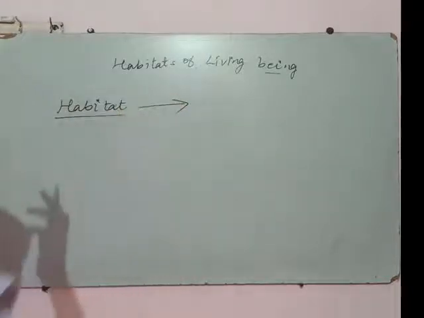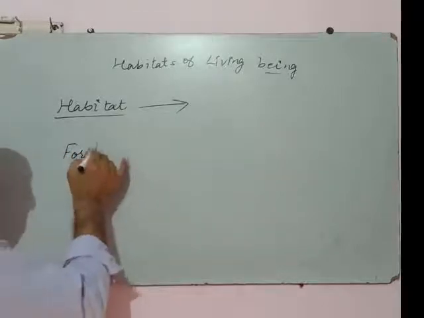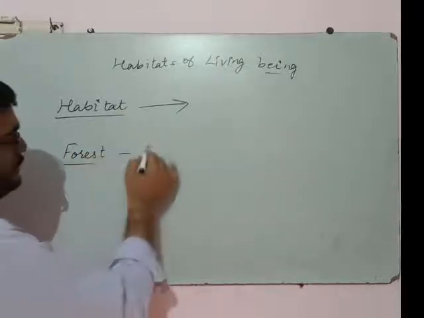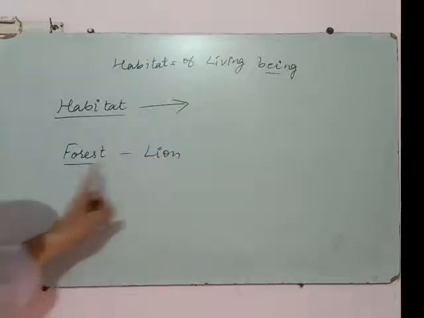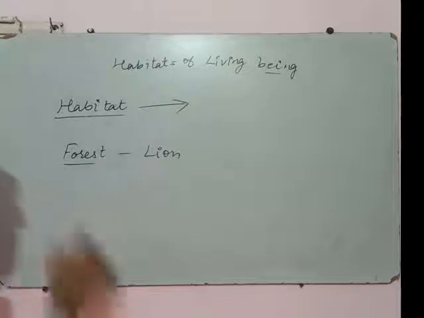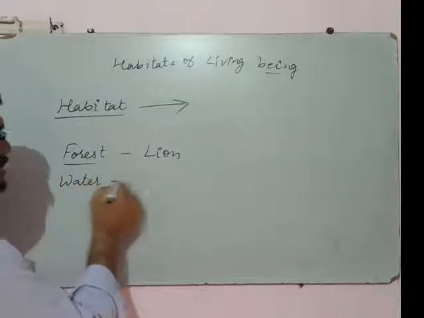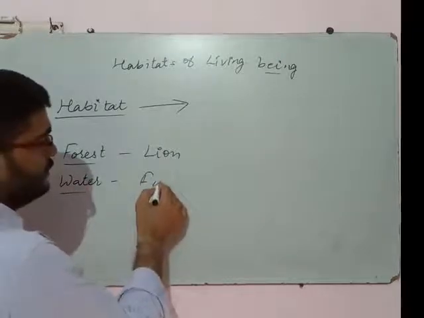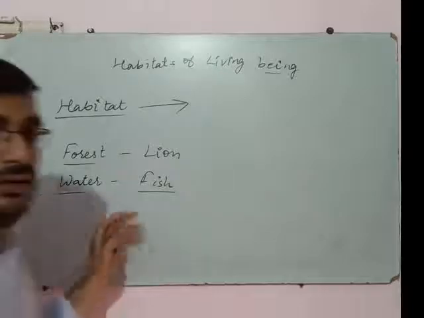For example, if we take the example of habitat, then forest is the habitat of lion, tiger. It means the forest is the habitat of wild animals. Okay, fish, water. Water is the habitat of fish, shark, whale.